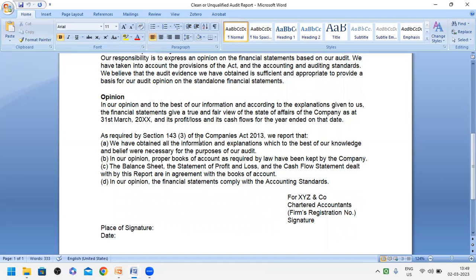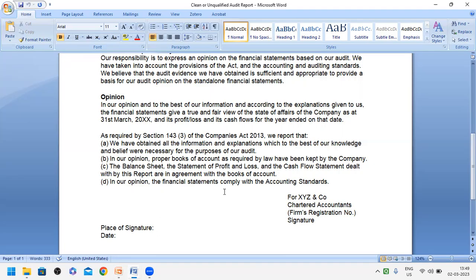As required by section 143 subsection 3 of the Companies Act 2013, we report that, he expresses his opinion in these lines. We have obtained all the information and explanations to the best of our knowledge, and in our opinion, proper books of accounts as required by law have been kept by the company. We are satisfied, everything is correct. The balance sheet, the statement of P&L account, and the cash flow statement dealt with in this report are in agreement with the books of account, right? So all are correct. The ledger accounts, the balance sheet, the P&L account, and the cash flow statement are all in compliance with the books of accounts they have maintained.